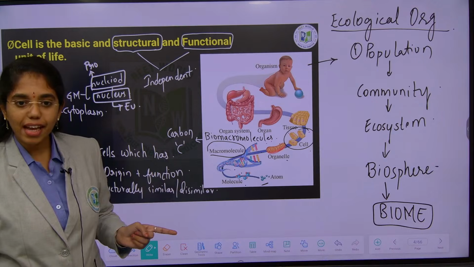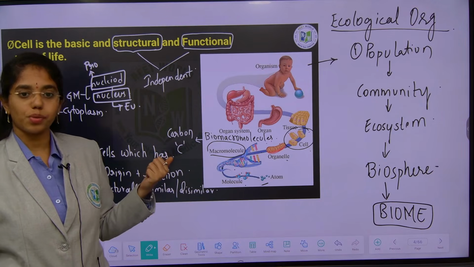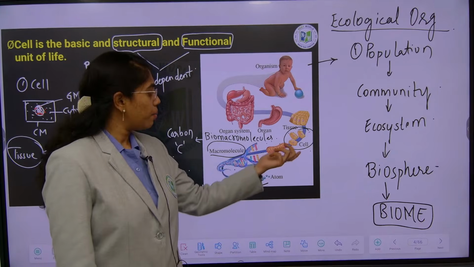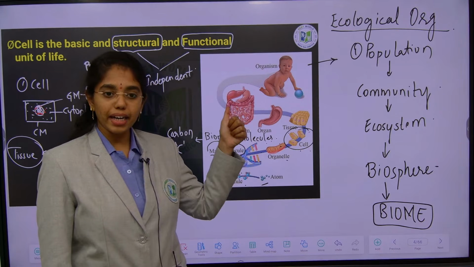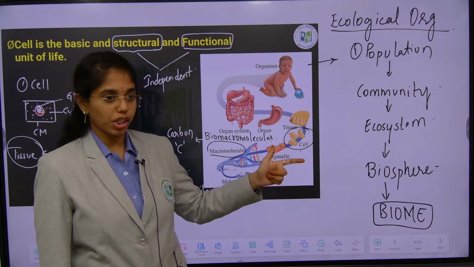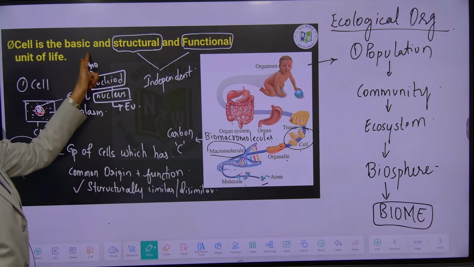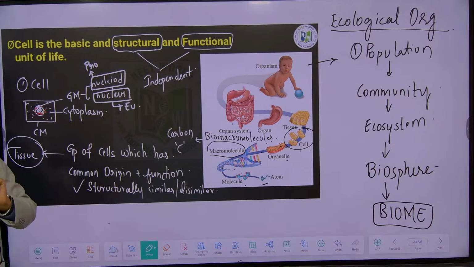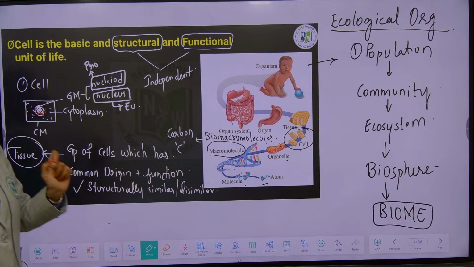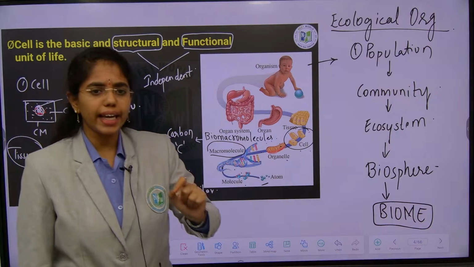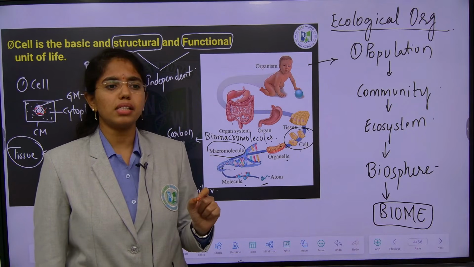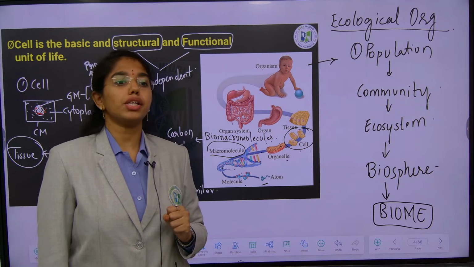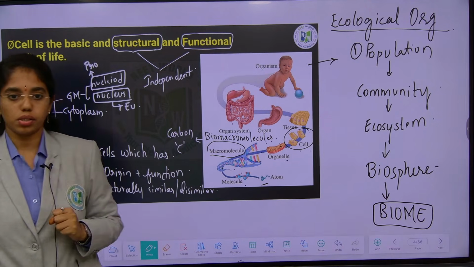What is the live example? Unicellular organisms. All the unicellular organisms are surviving. They are alive because they are independent in their structure and function. That is the reason we got this popular statement that the cell is the basic structural and functional unit of life. Learning about the minute detail of each statement from NCERT will make you more efficient in answering assertion reason questions and statement based questions. Okay?